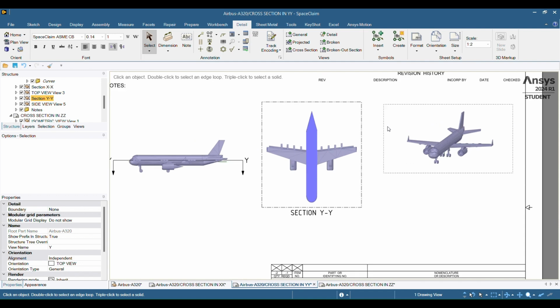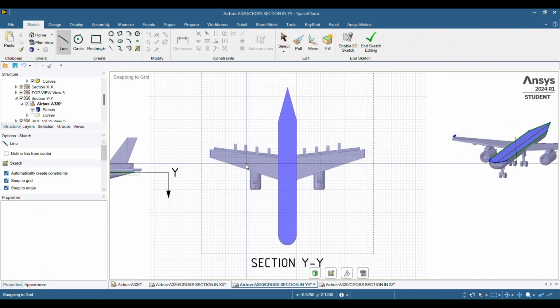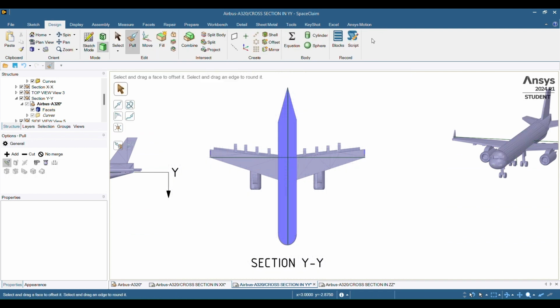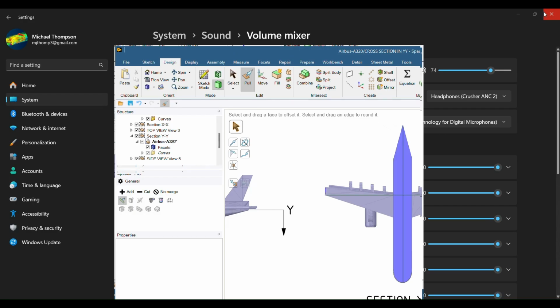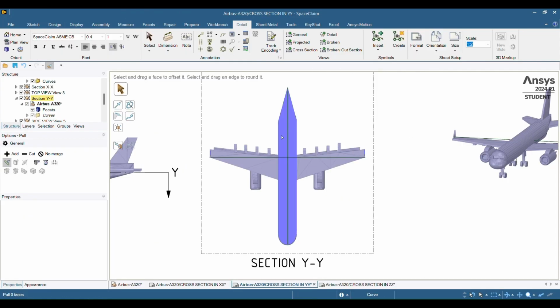Now let's create some dimensions. So we want the width, see how long this would be if we 3D printed it, and what's the vertical length. 2 lines. And hit escape, and all right, now we go to the detail tab. Detail.